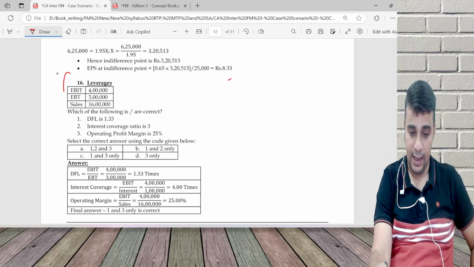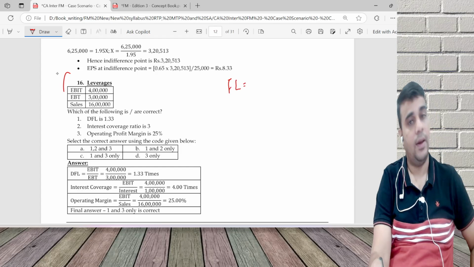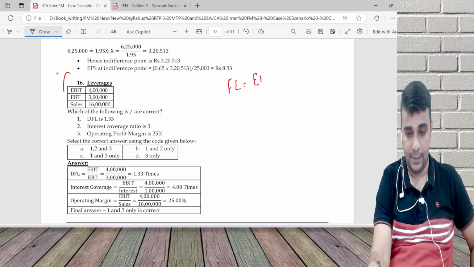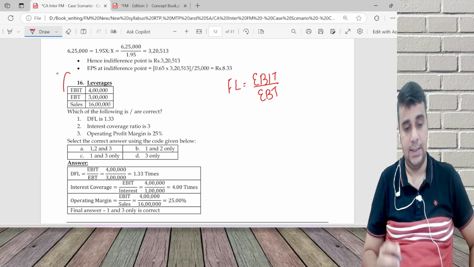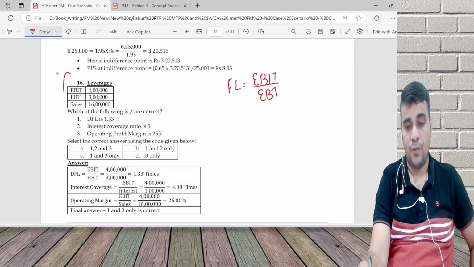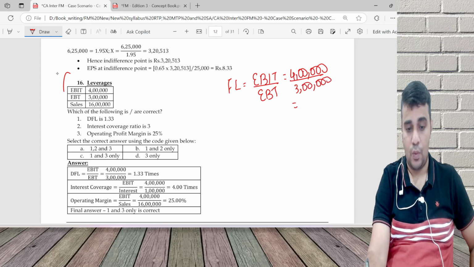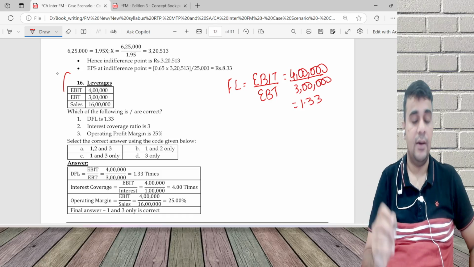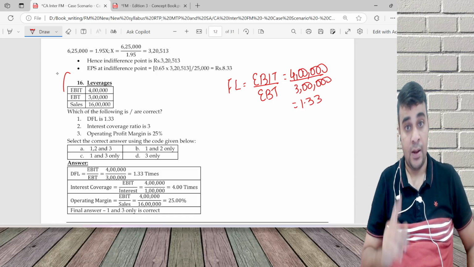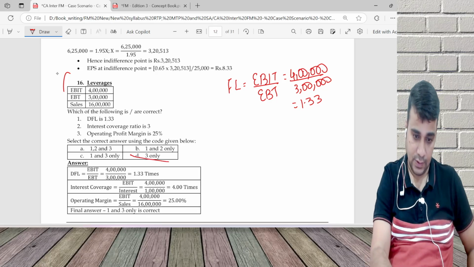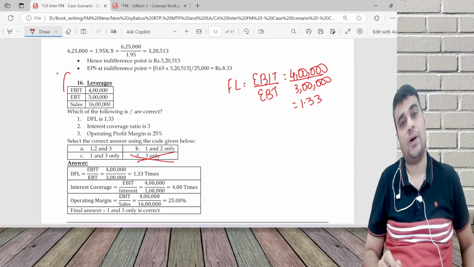FL is equal to EBIT by EBT, that's the formula. 4 lakh divided by 3 lakh is 1.33. The first option is right. From the choices, this eliminates one, because option one is not in that answer.